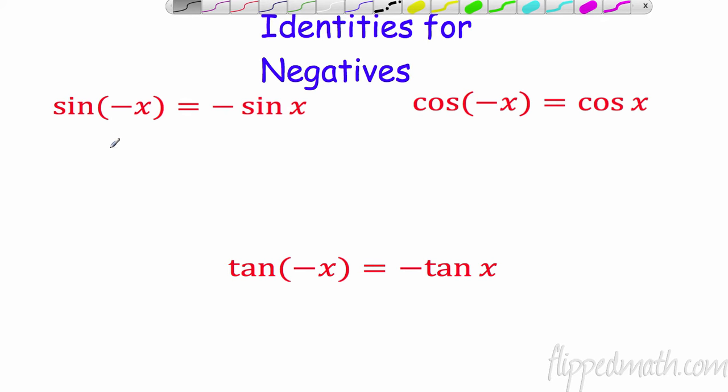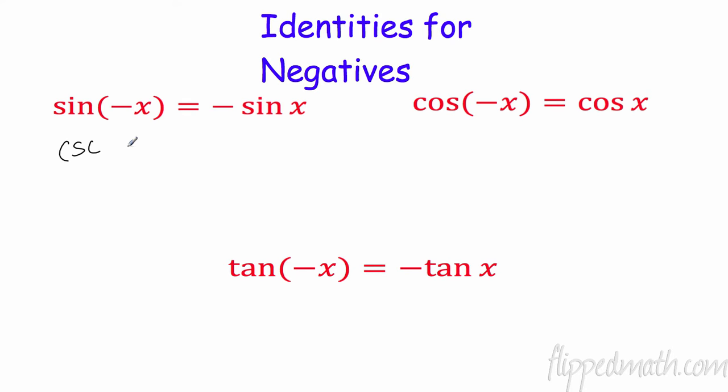Along those lines, what else goes with sine? Cosecant, right? So the cosecant of negative x is negative cosecant x. Cosine of negative x equals the cosine of x. So in this case, the negative really doesn't affect anything. Same with secant: the secant of negative x equals the secant of x. When we have cosine and the negative inside, it comes out as positive. When we have sine, with a negative inside, it comes out as negative.